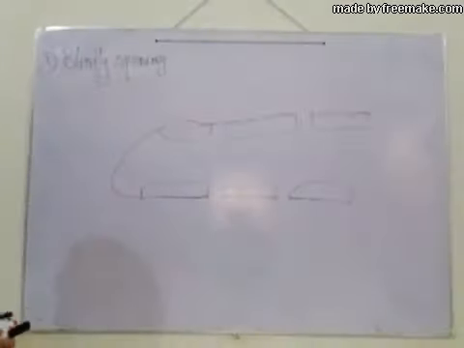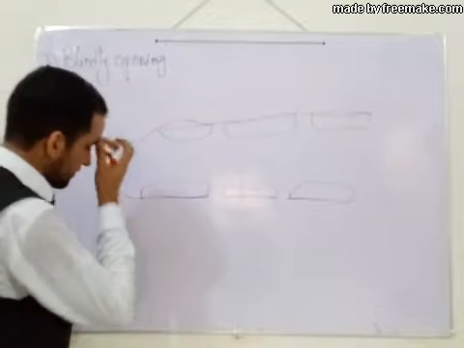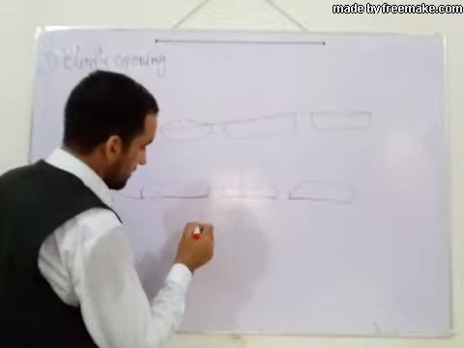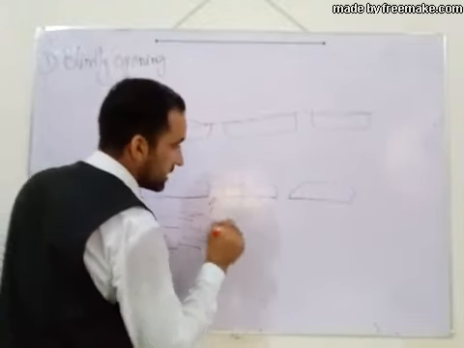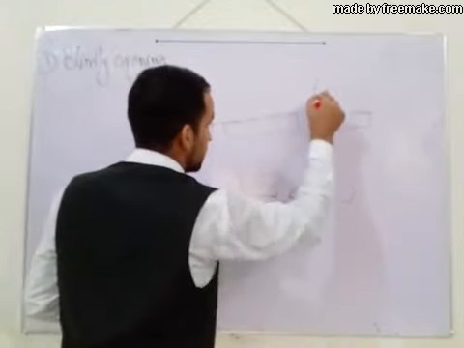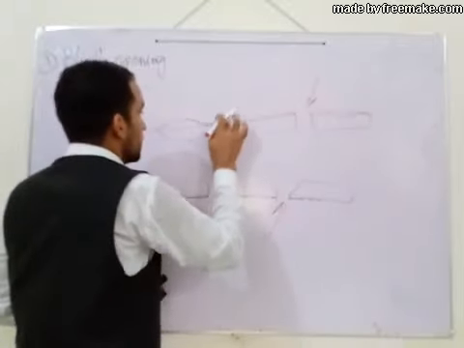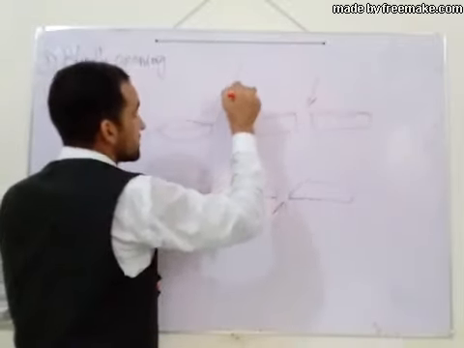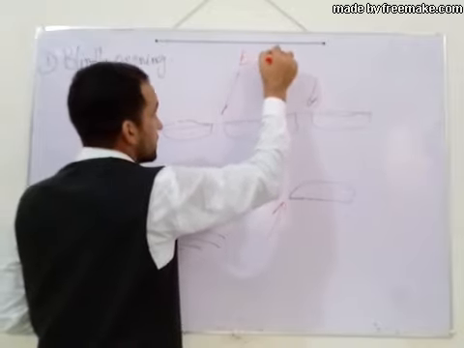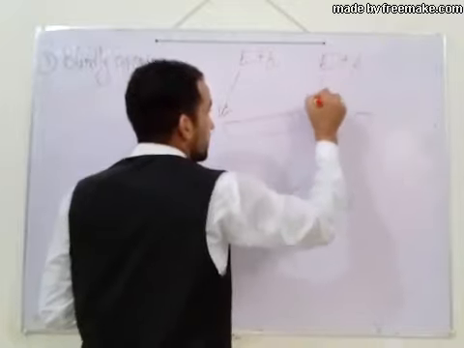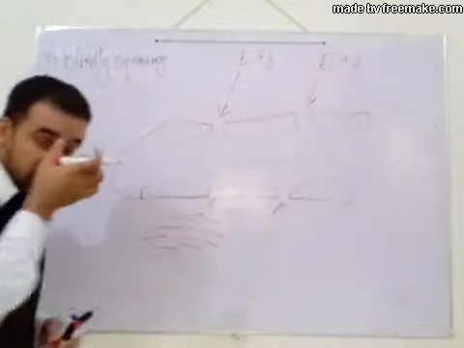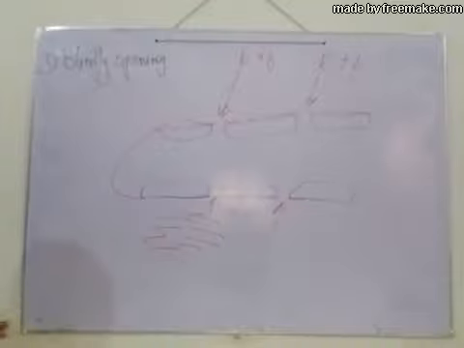Another point to remember: for example, this is extra tissue fluid, and it can enter through the gap junctions between the endothelial cells.